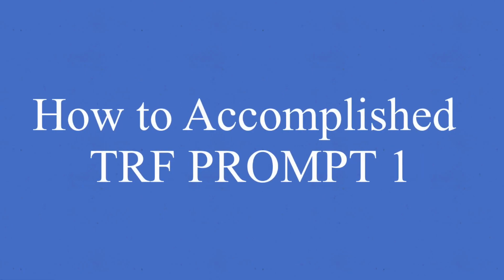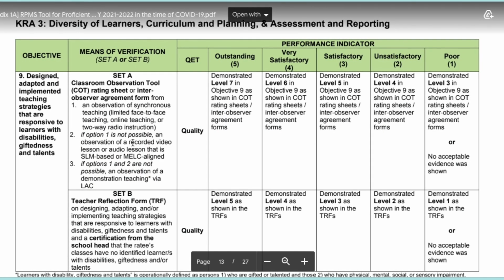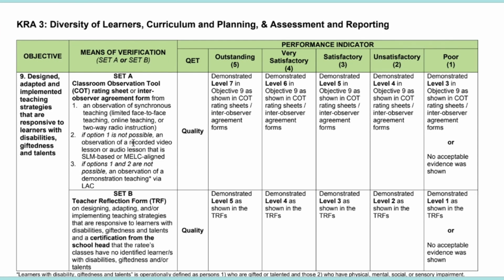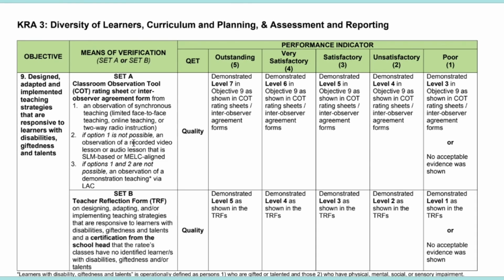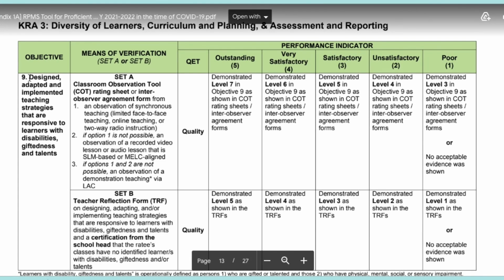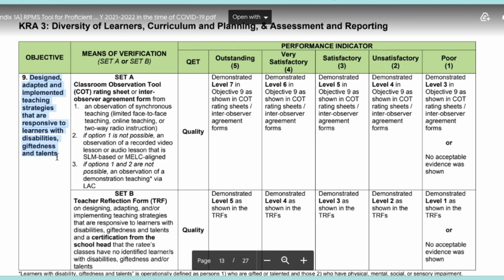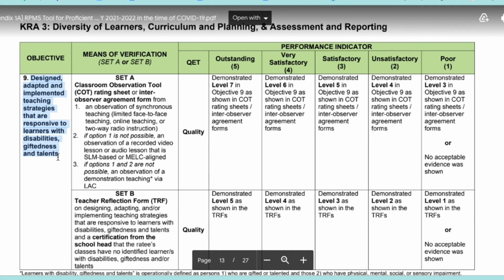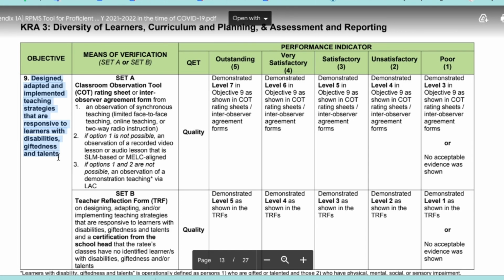How to accomplish TRF for teachers 1 to 3 under prompt number 1. Let's proceed first to the KRA3, Diversity of Learners, Curriculum and Planning and Assessment and Reporting. Under this is Objective 9: Designed, adapted, and implemented teaching strategies that are responsive to learners with disabilities, giftedness, and talents.